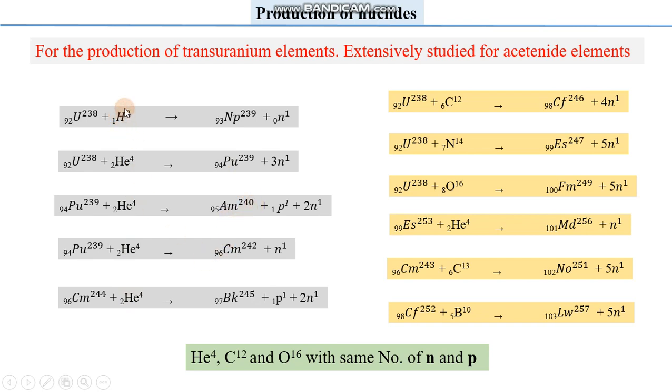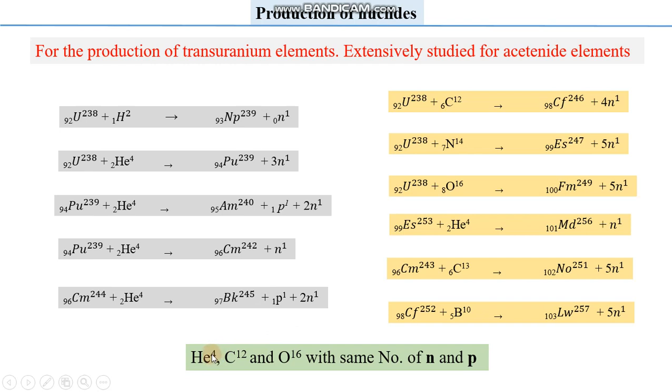And here the only particle which is different is heavy hydrogen, which is relatively lighter than these two. So these are one type of reaction. In this case we are using heavier particles: carbon-12, nitrogen-14, oxygen-16, helium, carbon-13, and boron-10.